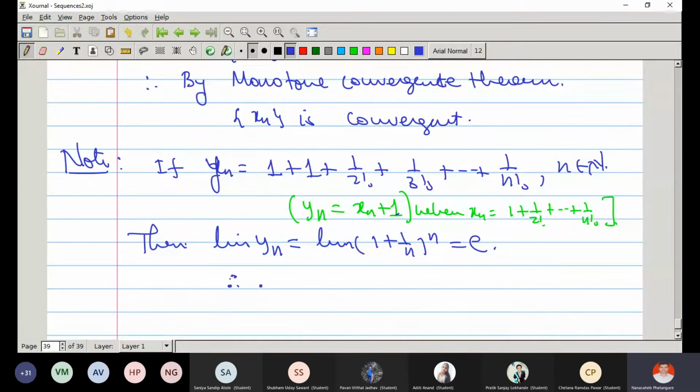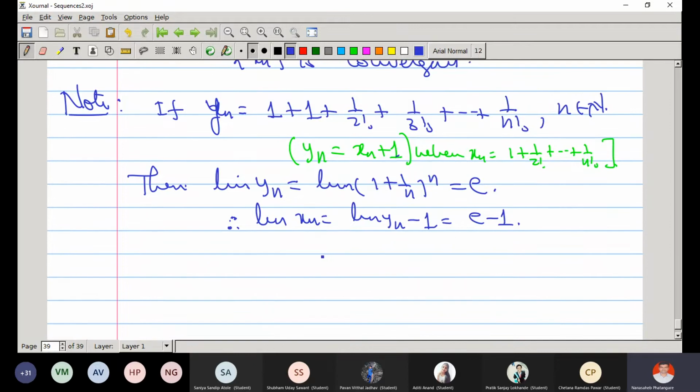And therefore, the limit of xn is limit of yn minus 1, which is e minus 1. Because xn is convergent, yn is also convergent, but the interesting thing is the limit of yn is the same as e. Why that is so you can think about, or probably later on we will discuss this because it takes some time. Anyway, this is clear.